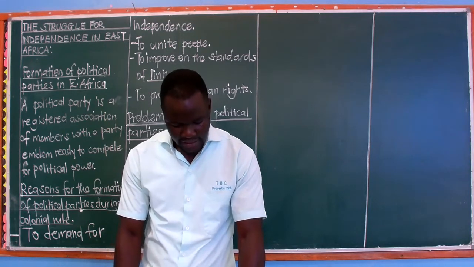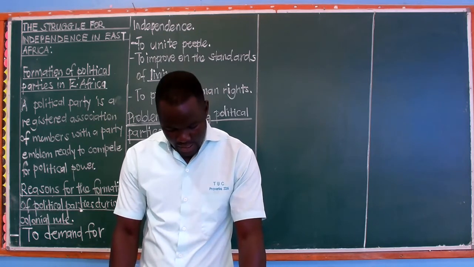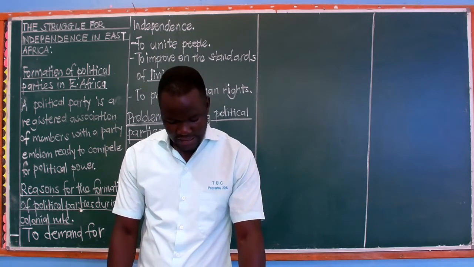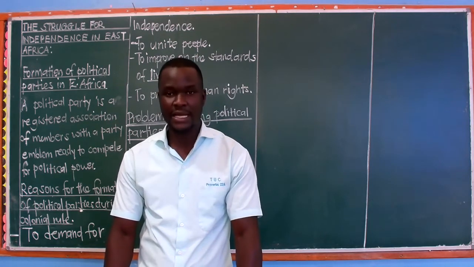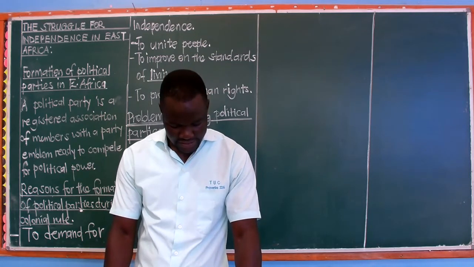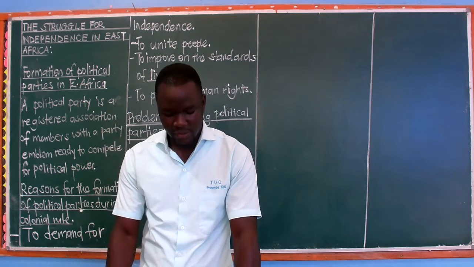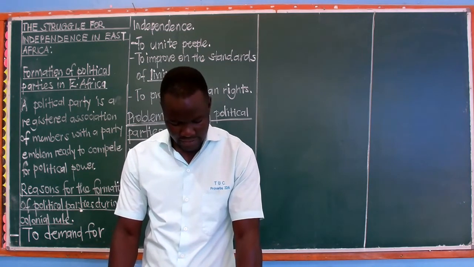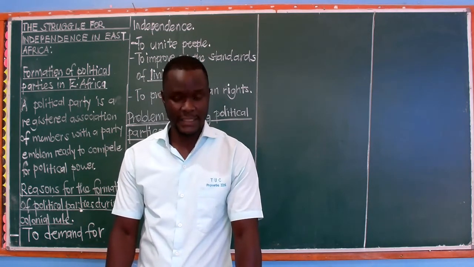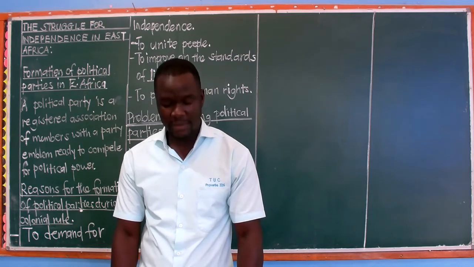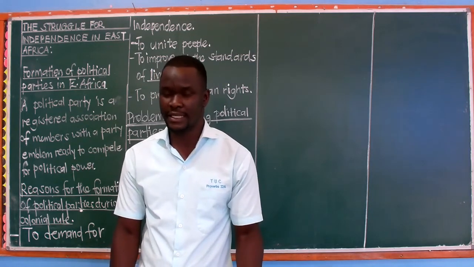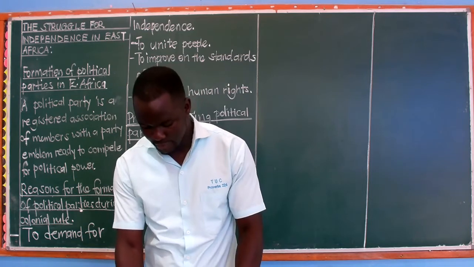TANU won very many seats, 70 out of 71, and Mwalimu Kambarage Julius Nyerere became the first Prime Minister of the internal self-government of Tanganyika. And then on 9th December 1961, Tanganyika was granted her independence.